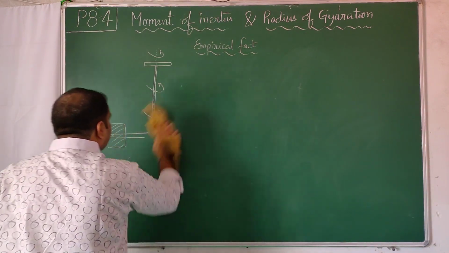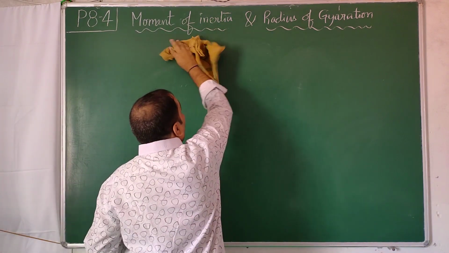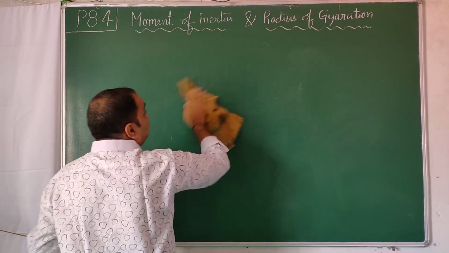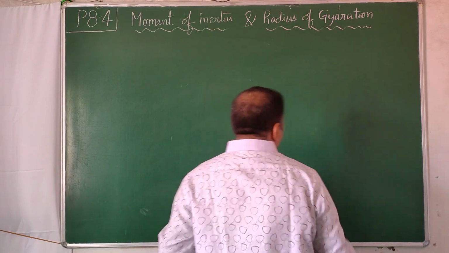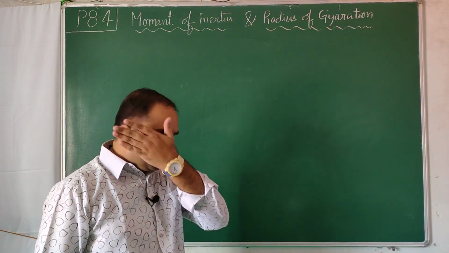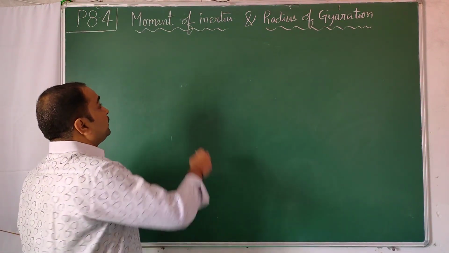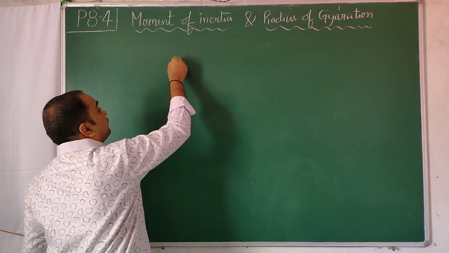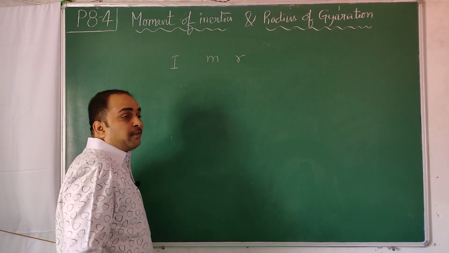But when you come to rotation, along with the mass, the placement of mass, configuration of mass, or distribution of mass around the axis plays a role. That is what we call moment of inertia. Now comes what we understood, that there is a concept called rotational inertia. Let us give it the symbol I. It depends on mass and its distance from the axis of rotation.